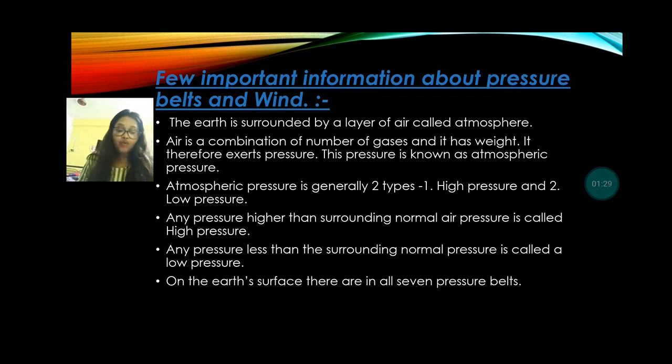Number one, the variations of temperature. Warm air is lighter than cooler air. So when any place is heated up, the air is heated up. When an area is heated by huge temperature, the air easily goes up, and that region becomes a low pressure zone. Cold air is heavier and denser, so it exerts more pressure and settles down, and no low pressure zone is created in that region.